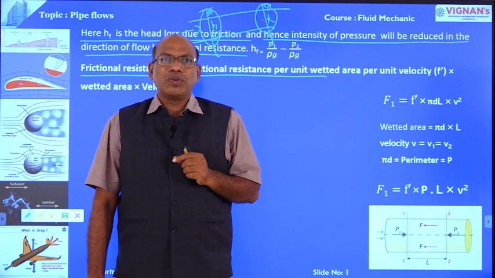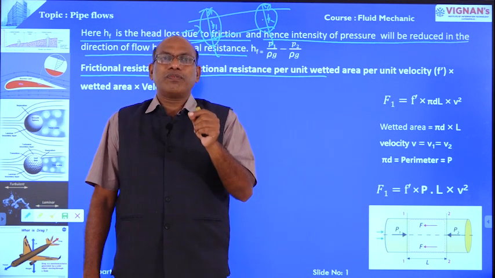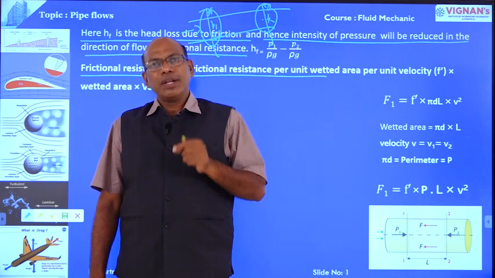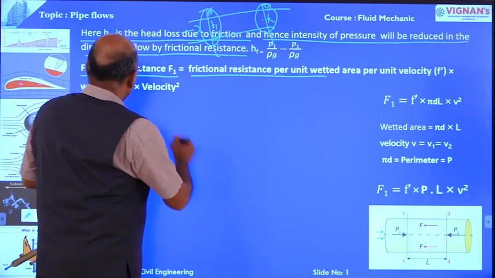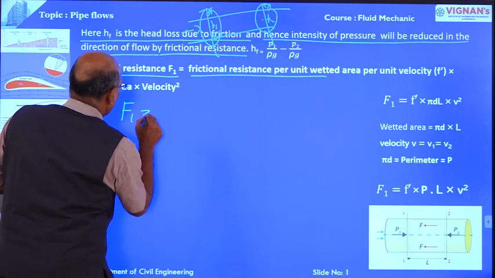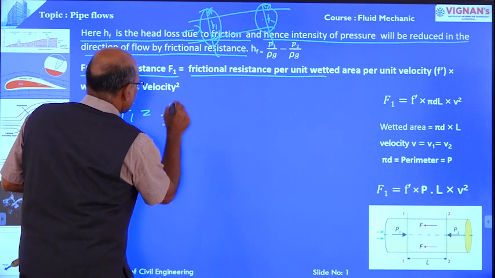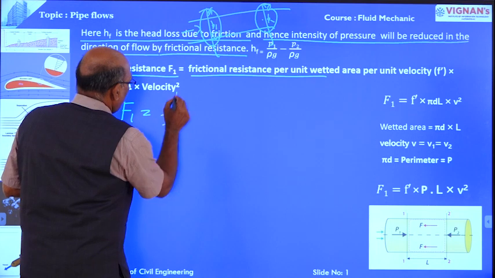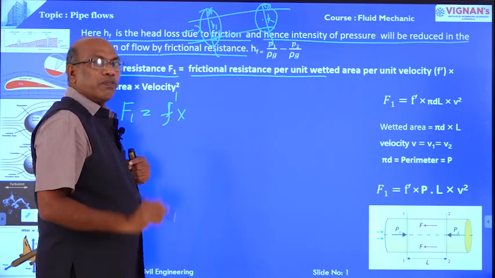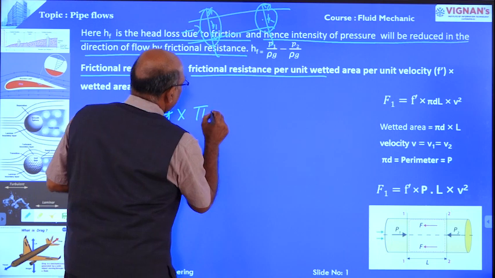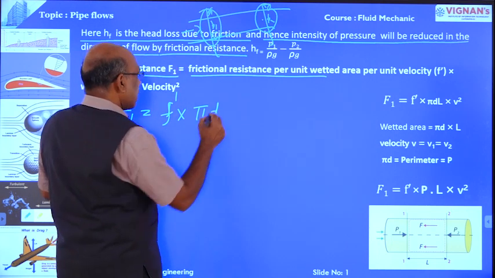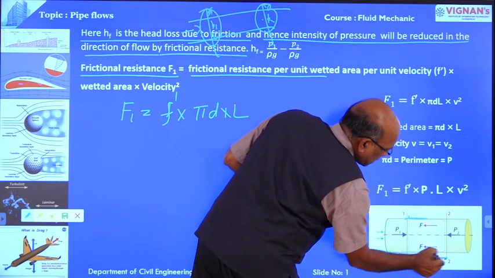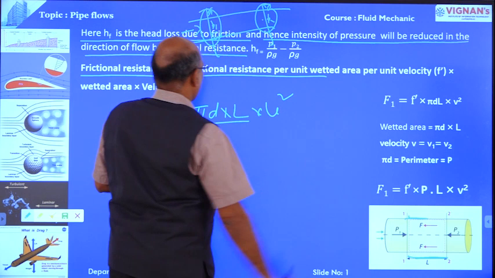Frictional resistance is equal to frictional resistance per unit wetted area per unit velocity into wetted area into velocity square. Frictional resistance F1 is equal to frictional resistance per unit area per unit velocity, denoted by F dash, into wetted area, that is pi d, the wetted perimeter, into length L, into velocity square.